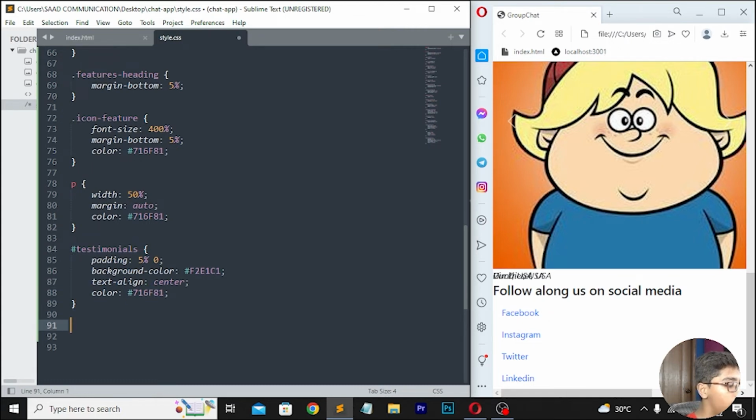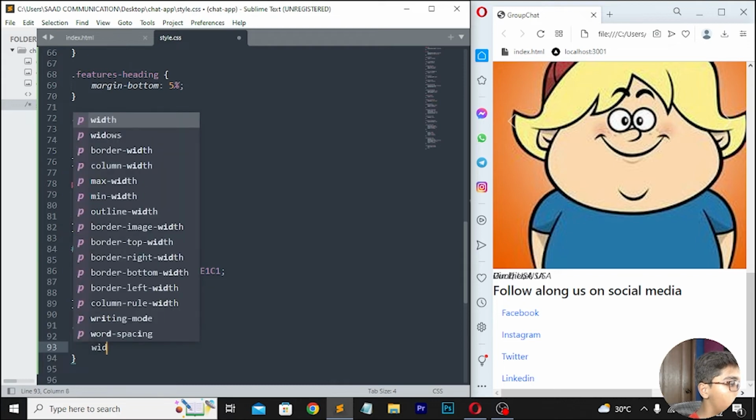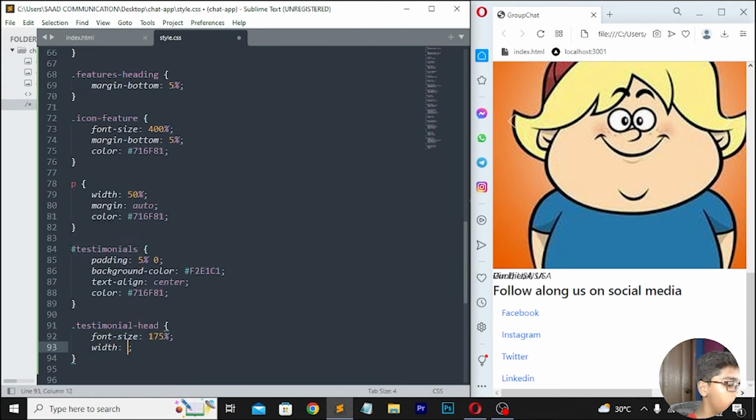Then move down. Here you have to write .testimonial-head. Then here I will be writing font-size, which should be 175%. Then simply you have to do one thing here. You have to write width, which should be 40%. So here I'll be writing width 40%. Then right here margin, which should be auto. Here I'll be writing padding-bottom, which should be 5%.